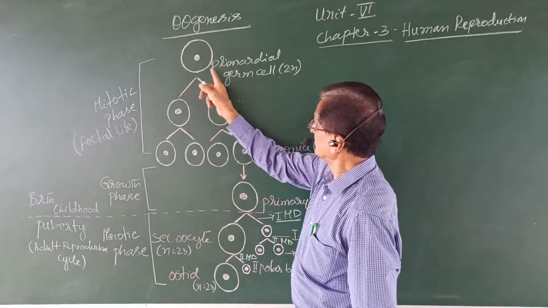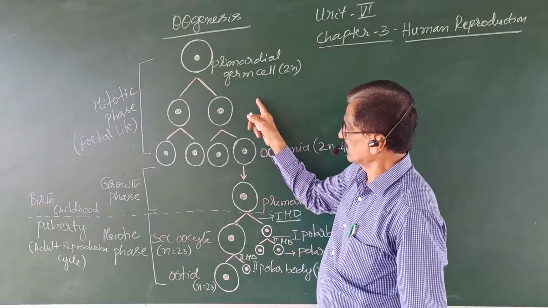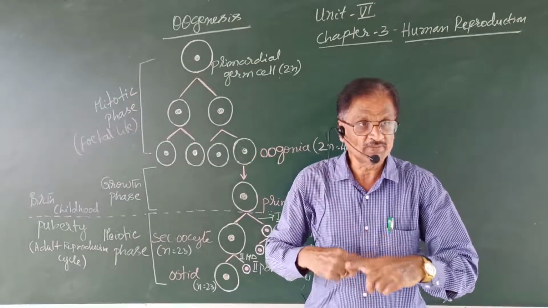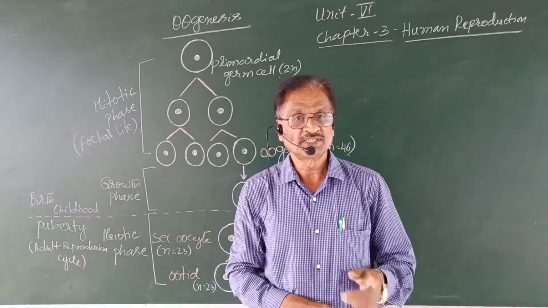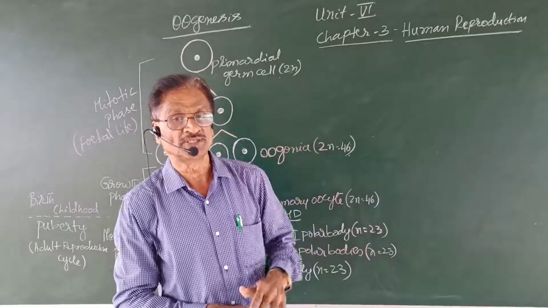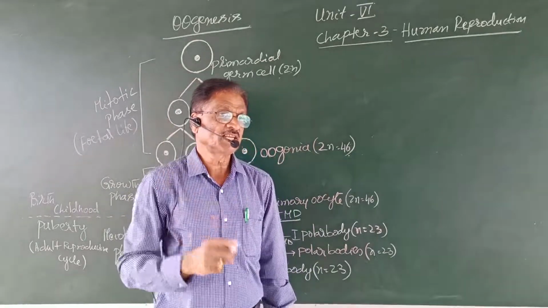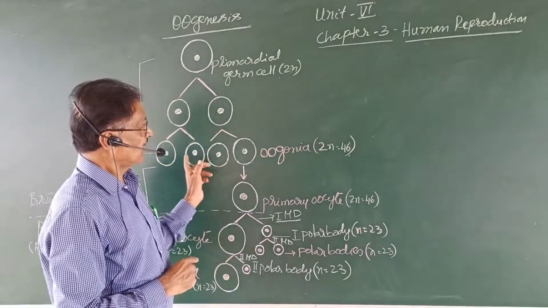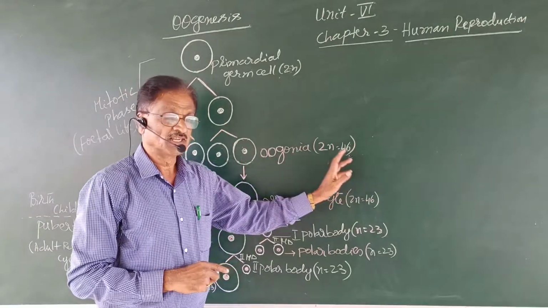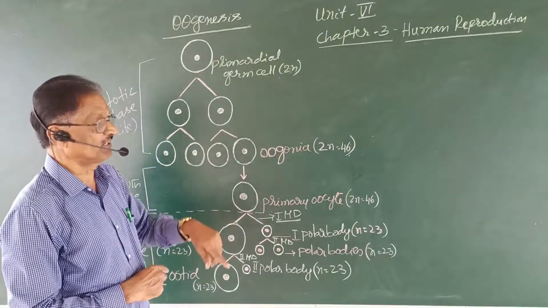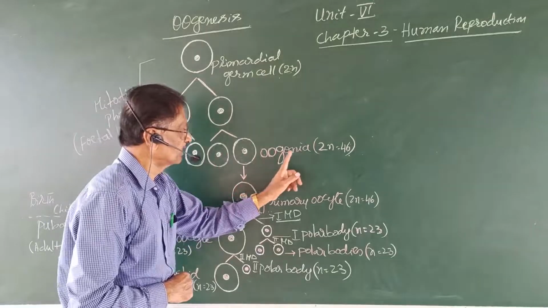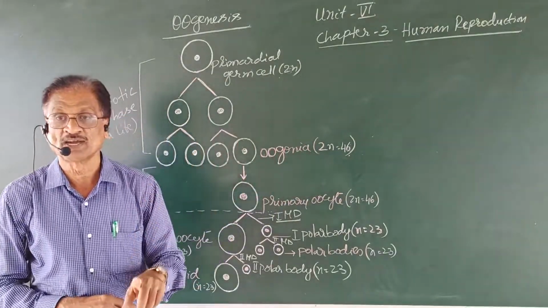During this stage, it undergoes repeated mitotic division, which is an equational division, resulting in the formation of a large number of egg mother cells, also called oogonia, which are also diploid.